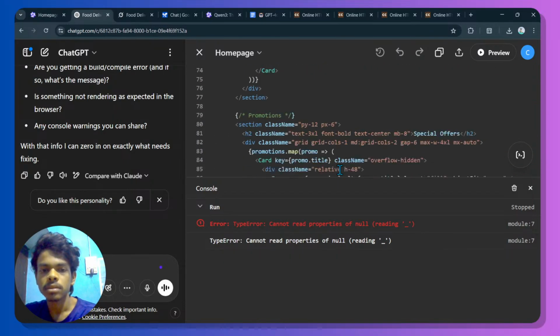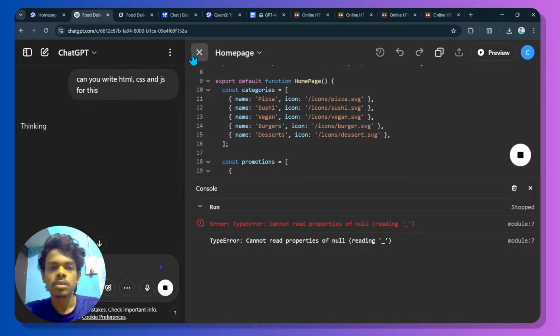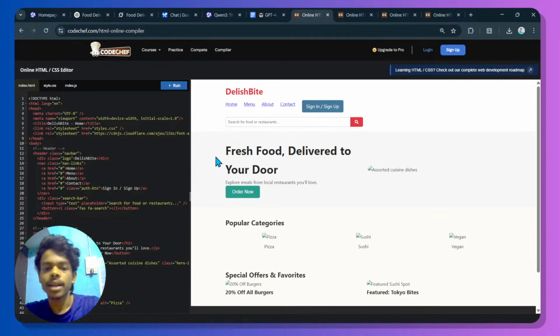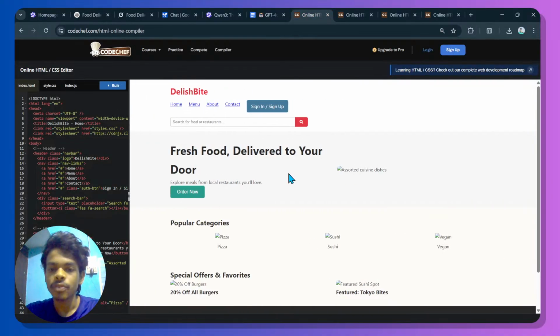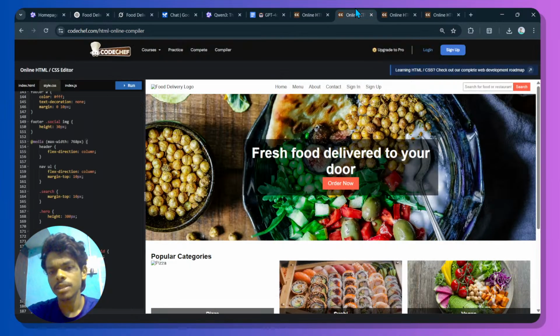Actually, ChatGPT failed. Okay, so now I simply said, write HTML, CSS and JavaScript. By the way, again, I want to show you that this is from Qwen-3. I think this is a very dummy website. I didn't like this much.